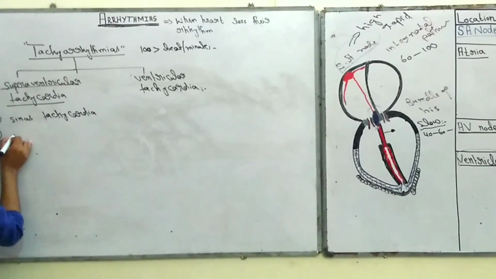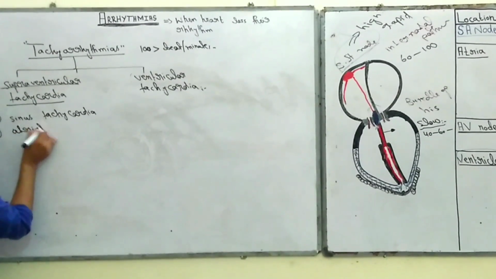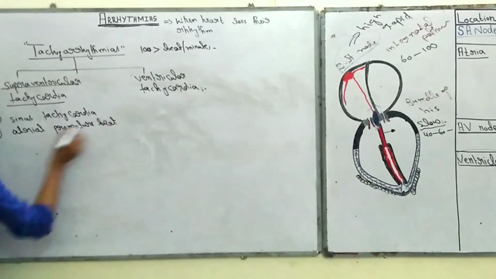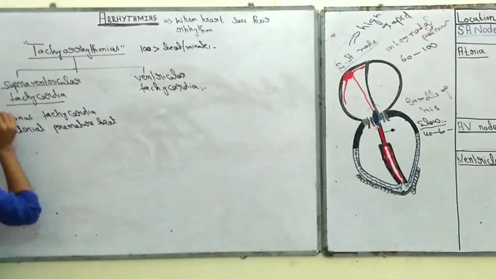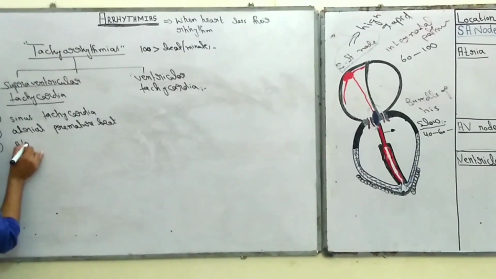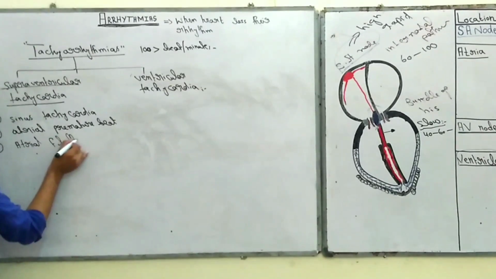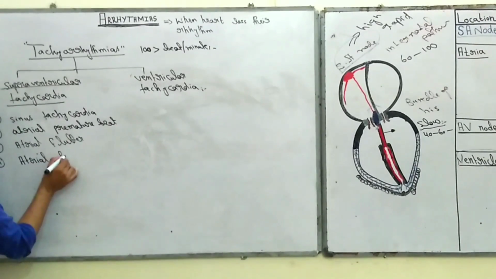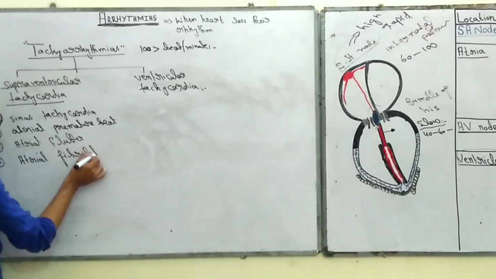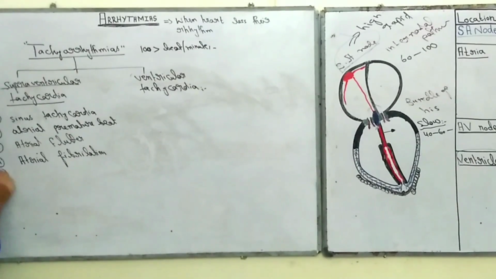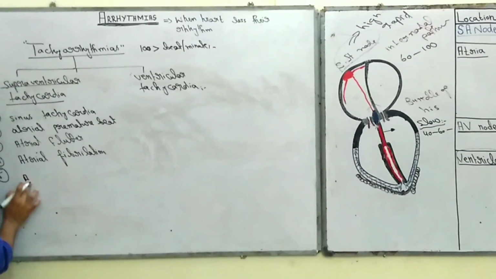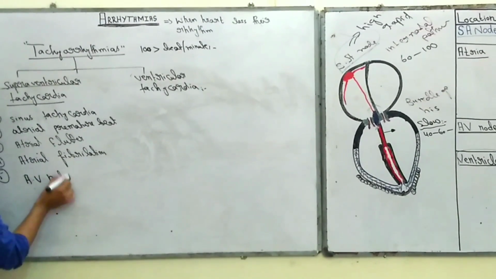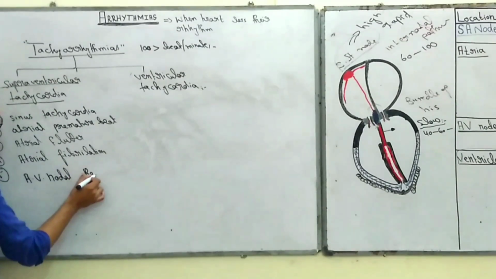Second category is atrial premature beat, third is atrial flutter, fourth is atrial fibrillation, and fifth is AV nodal re-entry tachycardia.